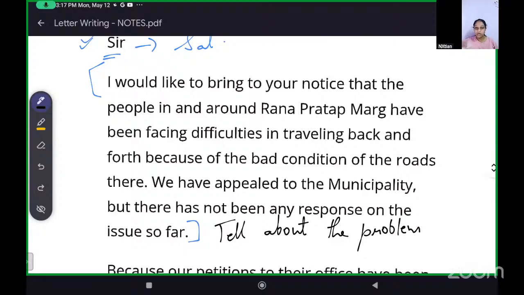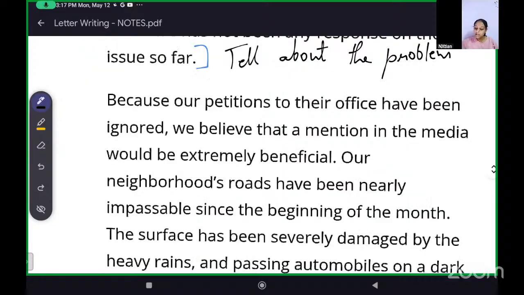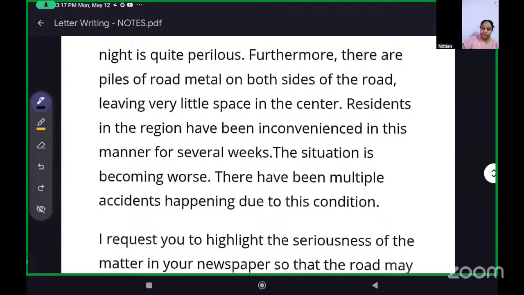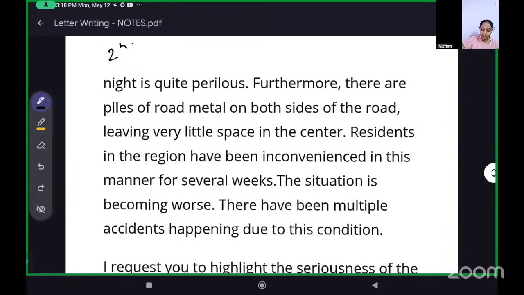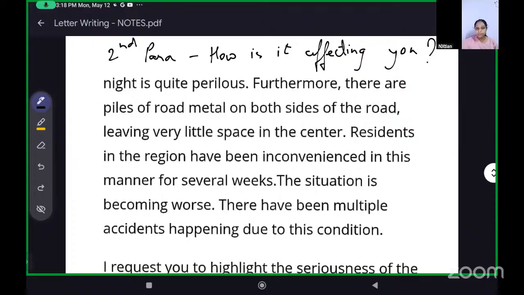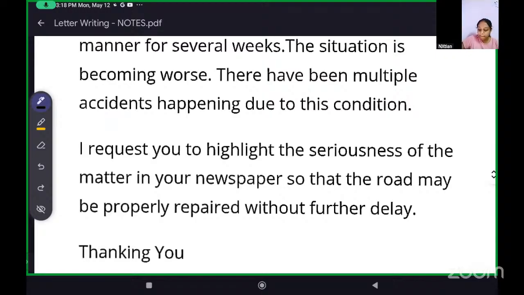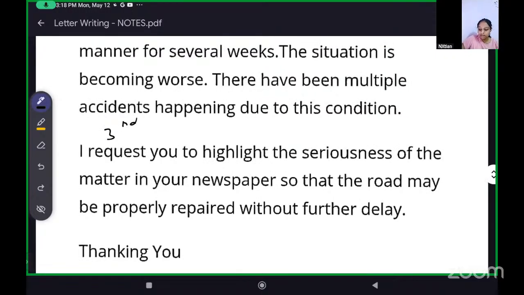Tell about the problem. Okay. Second para, what we do is we write how is it affecting us? Second paragraph is how is it affecting you? Affecting you. And the third one is the conclusion. Third para can be what can be done.